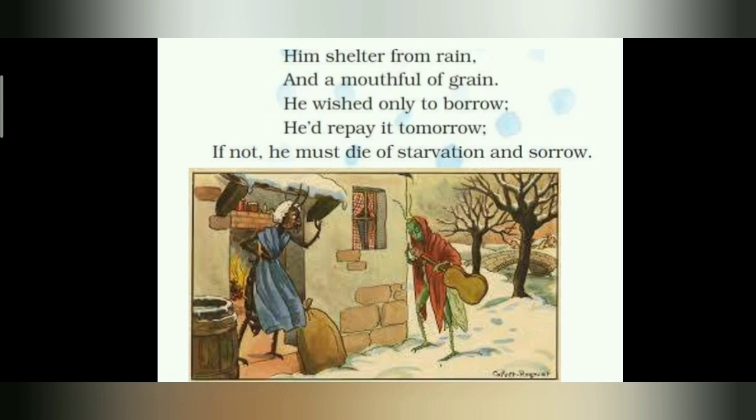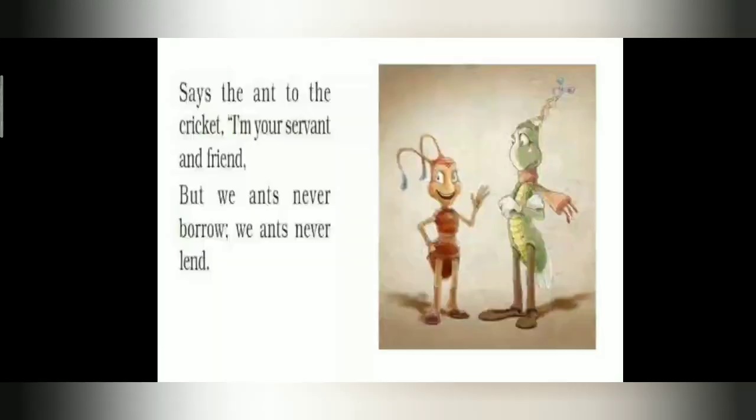So here, him shelter from rain. So it is requesting to provide shelter from the rain. And also this cricket promised to repay it by the next day, or else he will die because of chilly cold and hunger and sorrow, starvation. With that, this cricket may die. So it is asking the ant to provide shelter and also food.